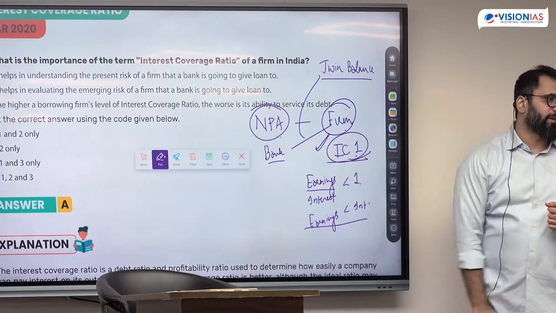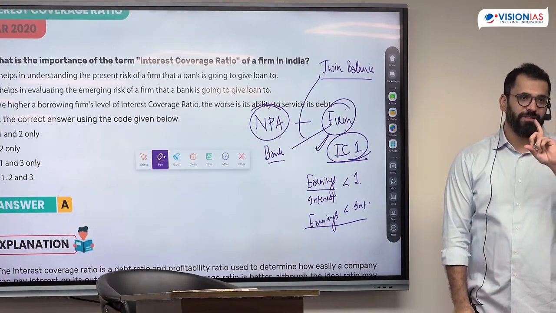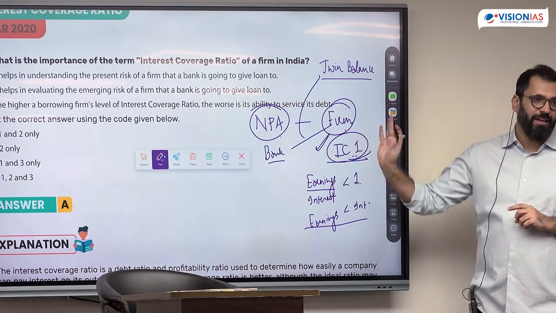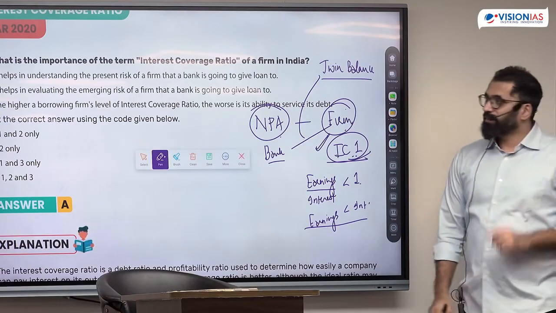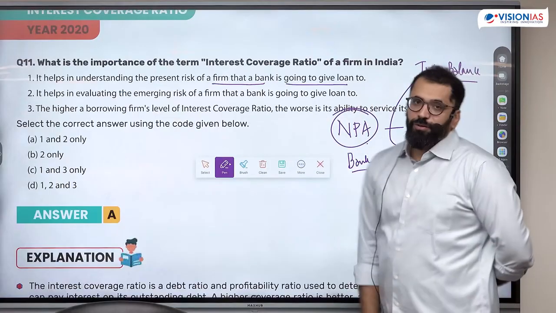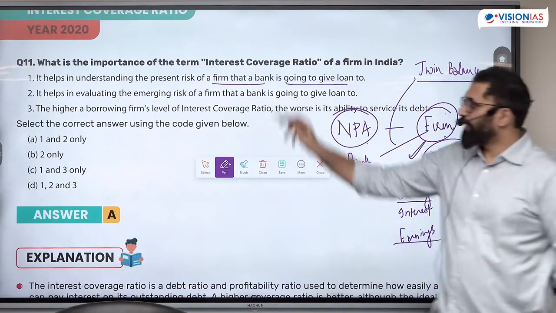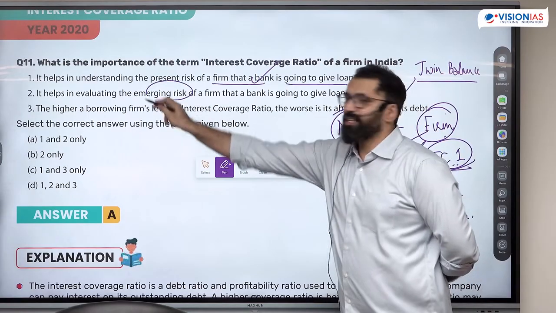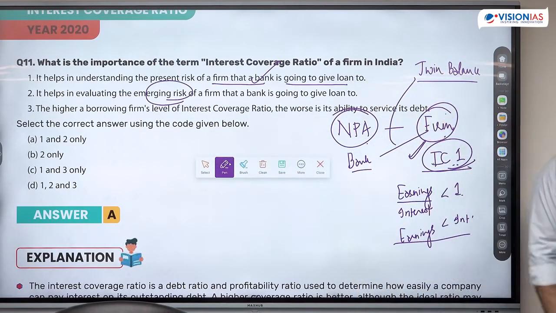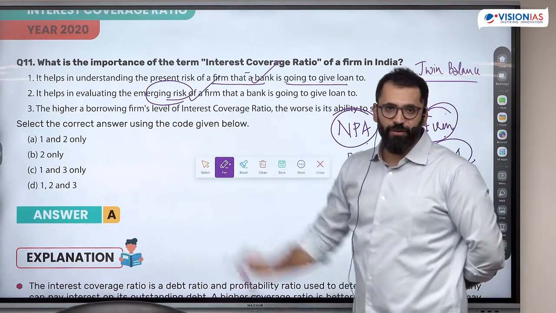UPSC framed a question on what is interest coverage. IC1 became very famous. If you understand IC1, you don't need to remember the formula. IC1 means earnings are less than interest. It helps in understanding the present risk of a firm that a bank is going to give a loan to. If I know the interest coverage, I know what their present coverage is. It also helps with the emerging risk. From earnings I can also know what will happen to them ahead. So both the present and the emerging risk I can know.